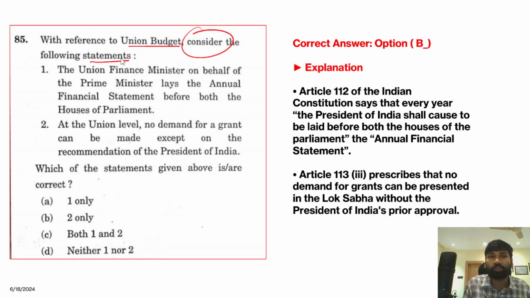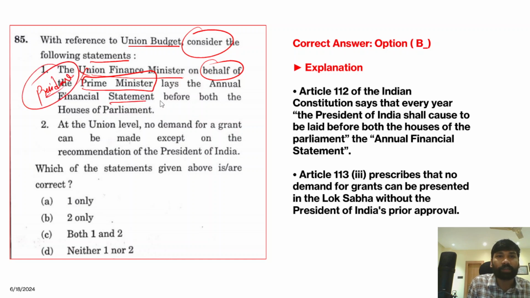Now when we talk about this union budget, the union finance minister, not on behalf of the prime minister but on behalf of the president, lays the annual financial statement before both houses of the parliament. So it was not the prime minister, rather it was on behalf of the president that this annual financial statement is laid before both houses of the parliament, right?